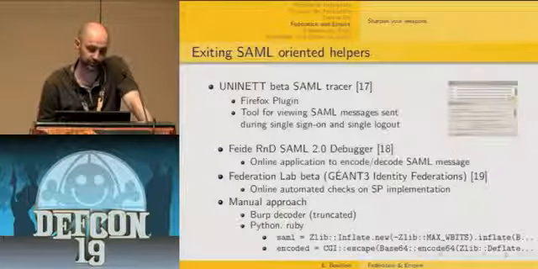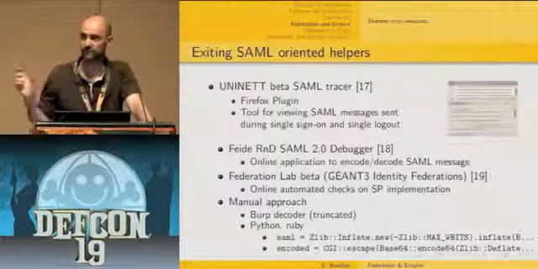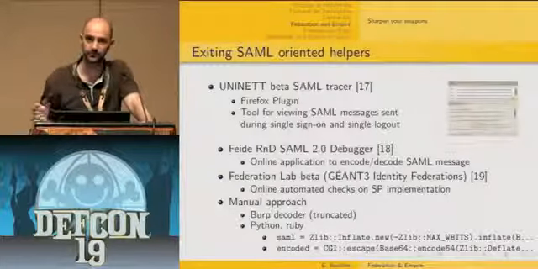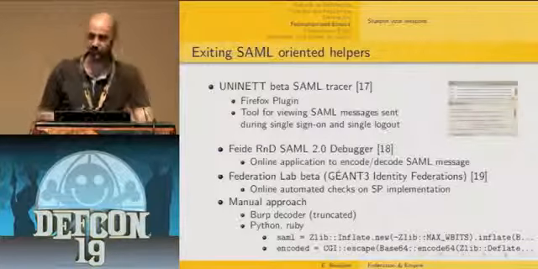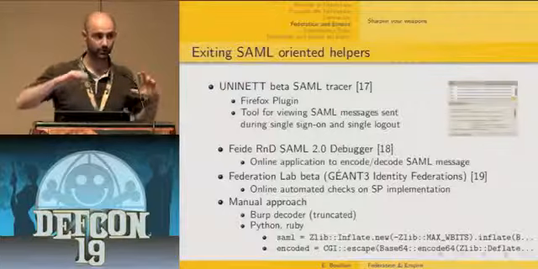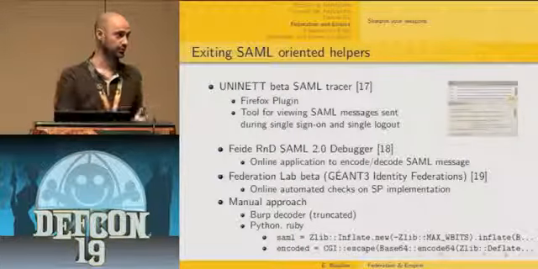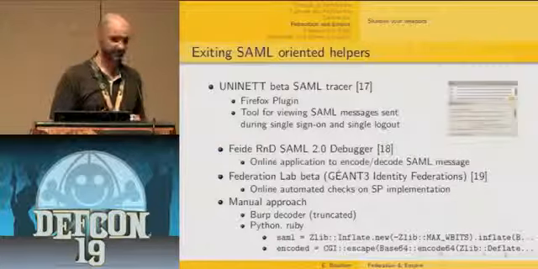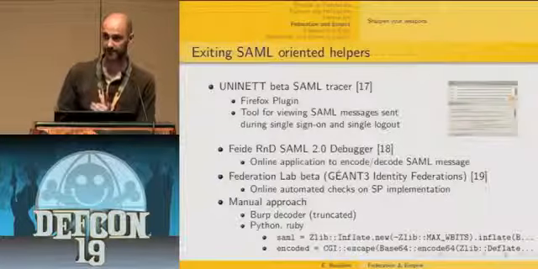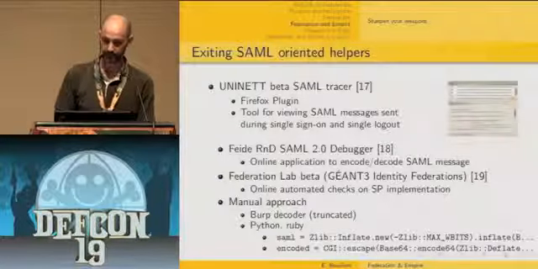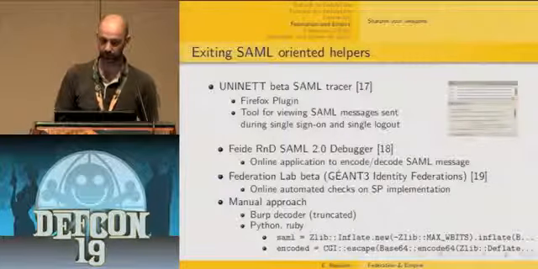You've got the Uninett SAML tracer, which is a Firefox plugin that allows you to see the decoded SAML tokens your browser is receiving and sending. You have the SAML debugger, the FIDO SAML debugger. It's an online application that allows you to submit a token, either encoded or decoded, and then you receive the answer, either decoded or encoded. And the last one is a really interesting one. It is provided by UNINETT Identity Federation, part of their initiative called Federation Lab.